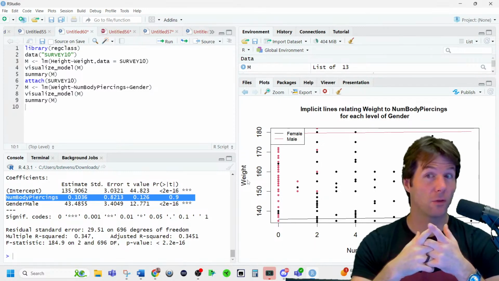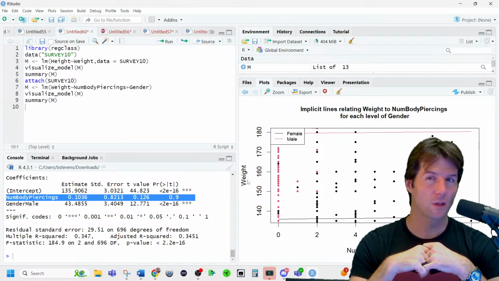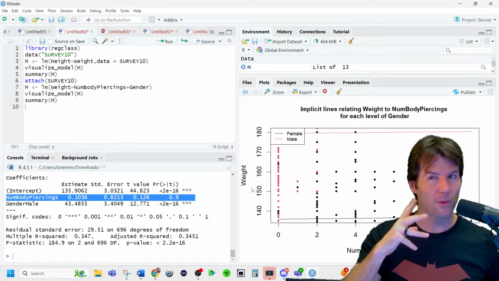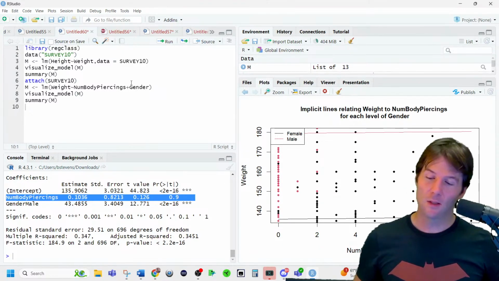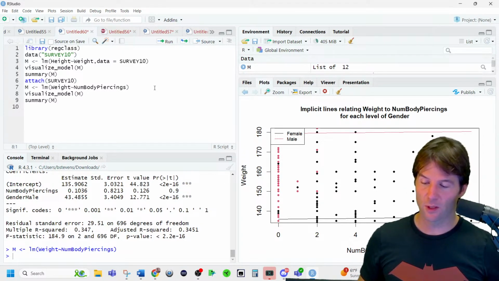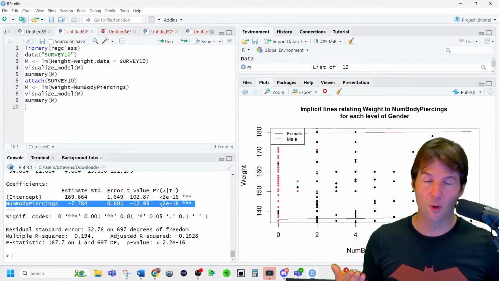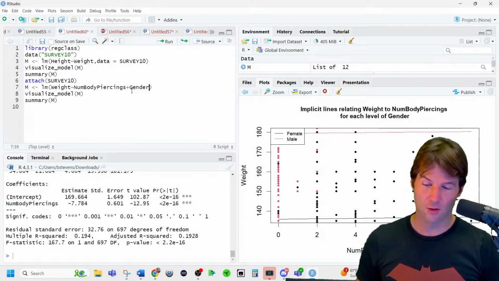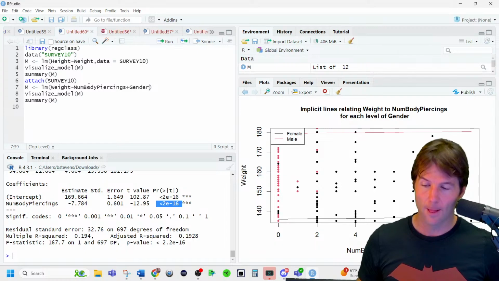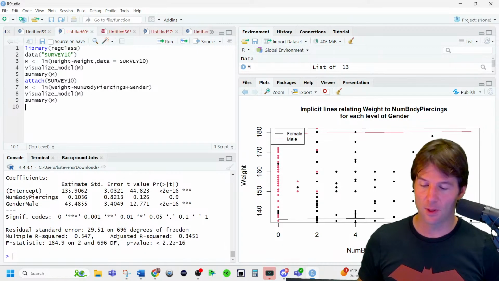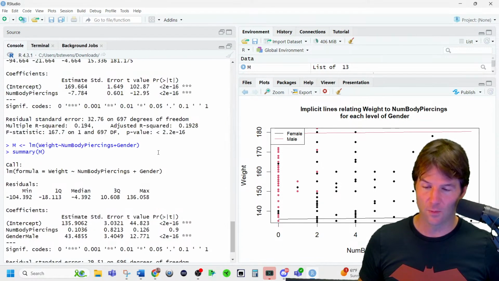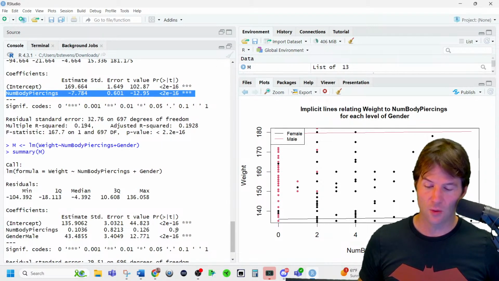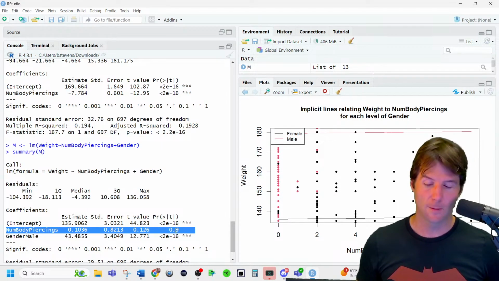This is how we do research a lot of times. The way to figure out if something's a lurking variable, and this is a little higher up, a little more 320, good questions, is if you see something where there looks to be a relationship, like number of body piercings being statistically significant. If something is a lurking variable and you put it in the model, so if gender is a lurking variable and I put it in the model, watch what happens to the p-value right here. That p-value that was low up here goes to a high p-value because it's no longer significant. So now in this model, number of body piercings is not significant.